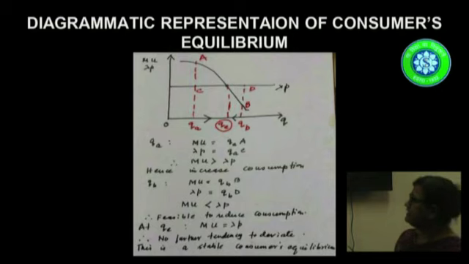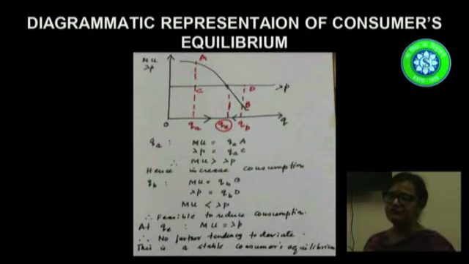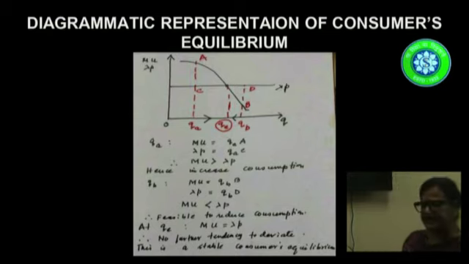It is only at the level of QE where MU and lambda P are the same. That means the marginal utility gain is equal to lambda P. So utility gain and utility sacrifice are the same, corresponding to the level QE. So this is the equilibrium position of the consumer. In case he deviates from QE to the left or the right, he will again return back here. So this is not only an equilibrium, it is also a stable equilibrium.